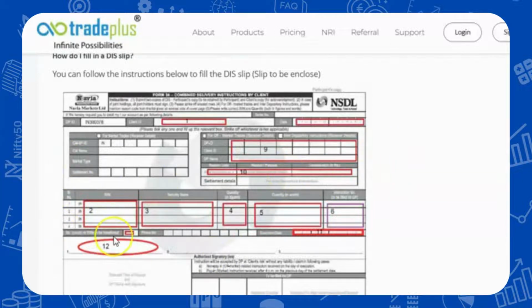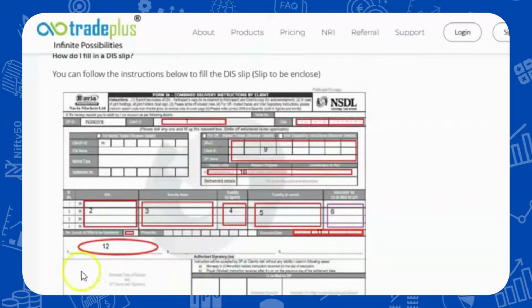After that, the ISIN. So here you have to specify the ISIN of the security to be transferred with the name of the security, the quantity which you want to transfer in numbers, and the quantity which you want to transfer in words. The instruction number will be filled by us.